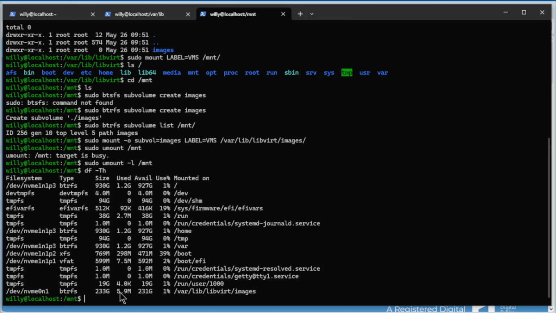But we need to do that at boot time. Therefore, we need to edit the fstab. To do that, first we go to /proc/mounts. It's a file with all the mounts on the system.